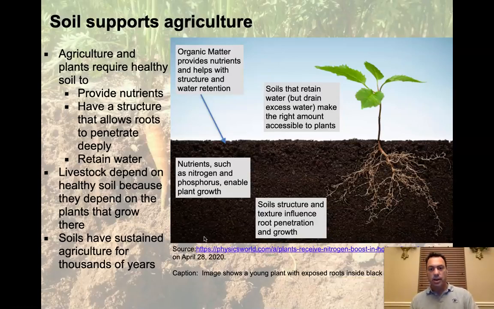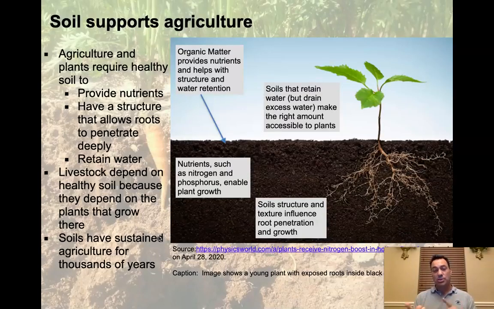So soil structure and texture influence root penetration and growth. If you have soils that are too hard, the roots won't penetrate and the plant won't grow. If it's too soft, the roots won't have anything to hold on to. Then the plant will be removed or damaged very easily by wind or some type of surface feature. So it has to have the right texture for the roots to be able to hold that particular plant in place.